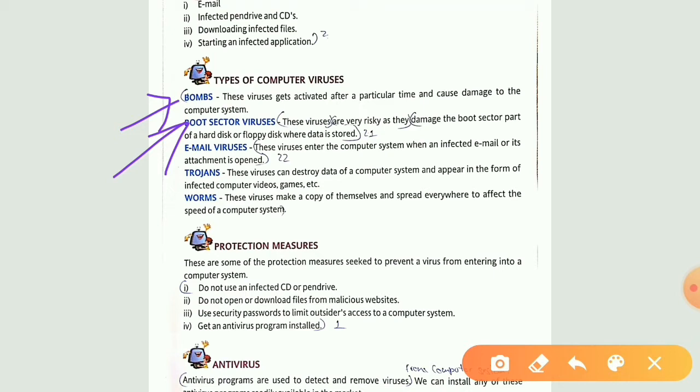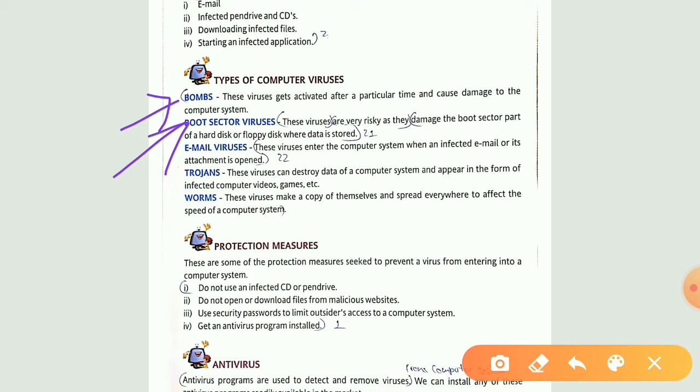Whenever you turn on your computer or your mobile phone, you will be able to see a certain kind of logo. When you turn on your computer system, a small logo of that Windows you will be able to see. When you turn on your mobile phone, for example, you have a Mi phone, then for a couple of minutes you will see that Mi logo. Then what is the procedure? We have certain files that are being made ready so that you can use them properly. Now this process is known as your booting process.